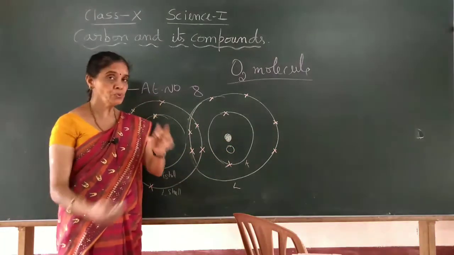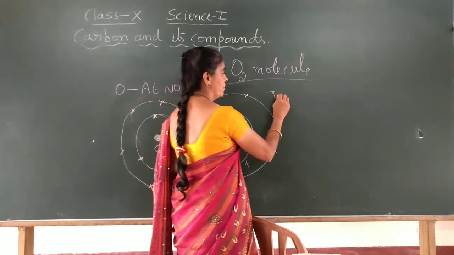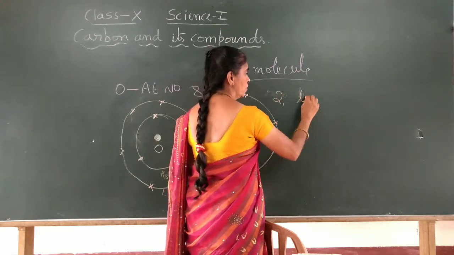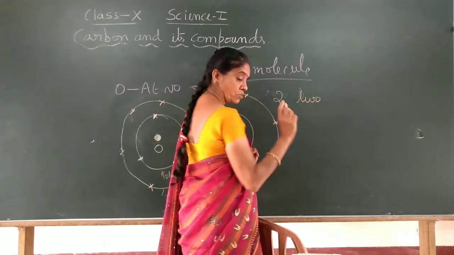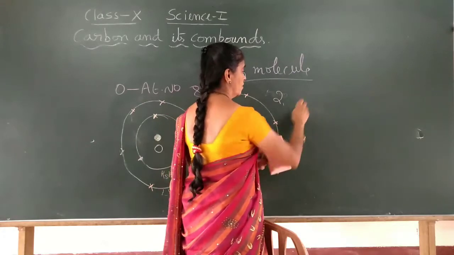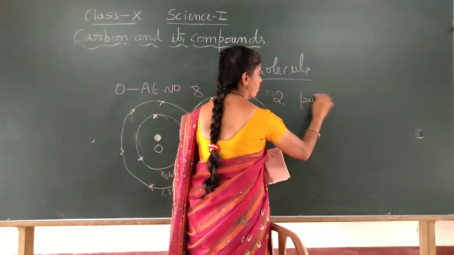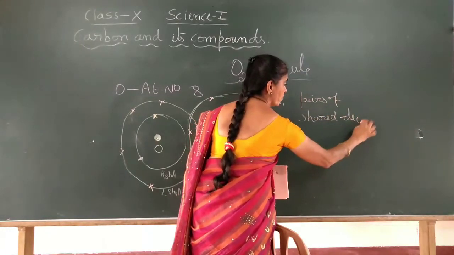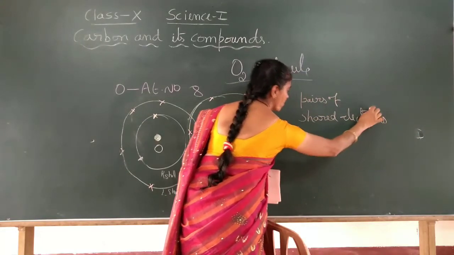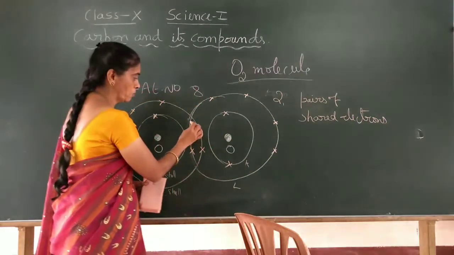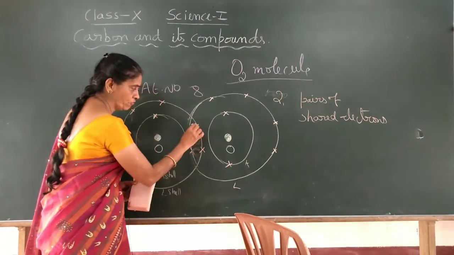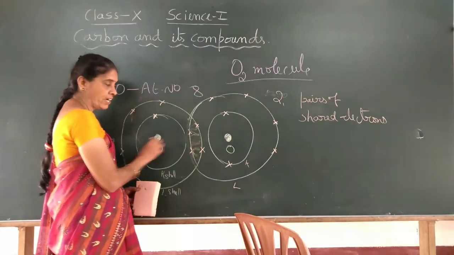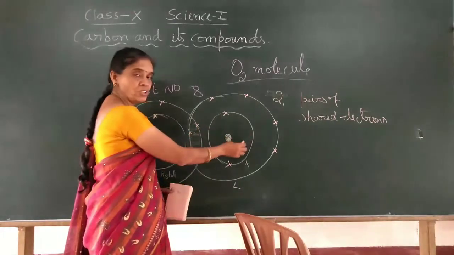So we have 2 pairs, 2 pairs of shared electrons. Okay. So this particular place is common for both the atoms. So these 4 electrons belong to this atom also, and these 4 electrons also belong to this atom.